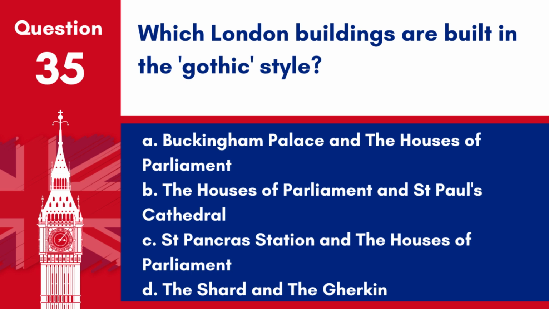A. Buckingham Palace and the Houses of Parliament. B. The Houses of Parliament and St. Paul's Cathedral. C. St. Pancras Station and the Houses of Parliament. D. The Shard and the Gherkin. Answer: C. St. Pancras Station and the Houses of Parliament. Both are notable examples of 19th century Gothic architecture in London.